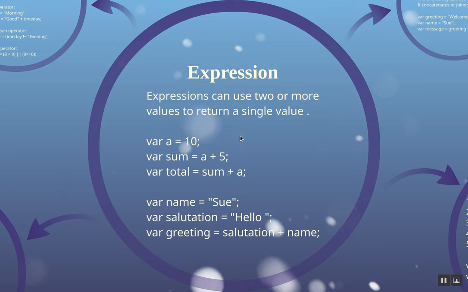The next one says var sum equals A plus 5. So the value of A, which we know holds 10, plus the value of 5 is getting added together, making 15, and then that 15 is getting assigned to the variable sum.